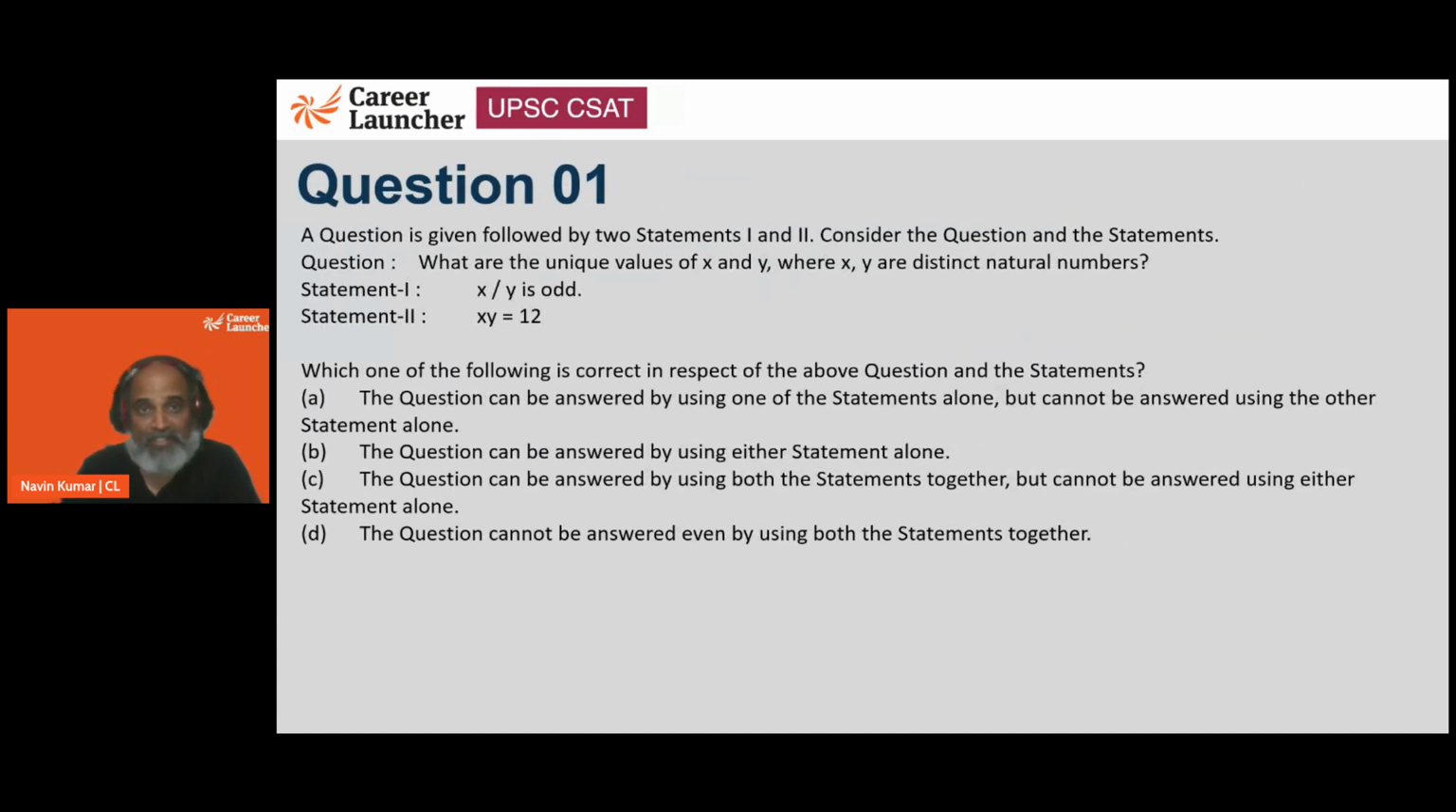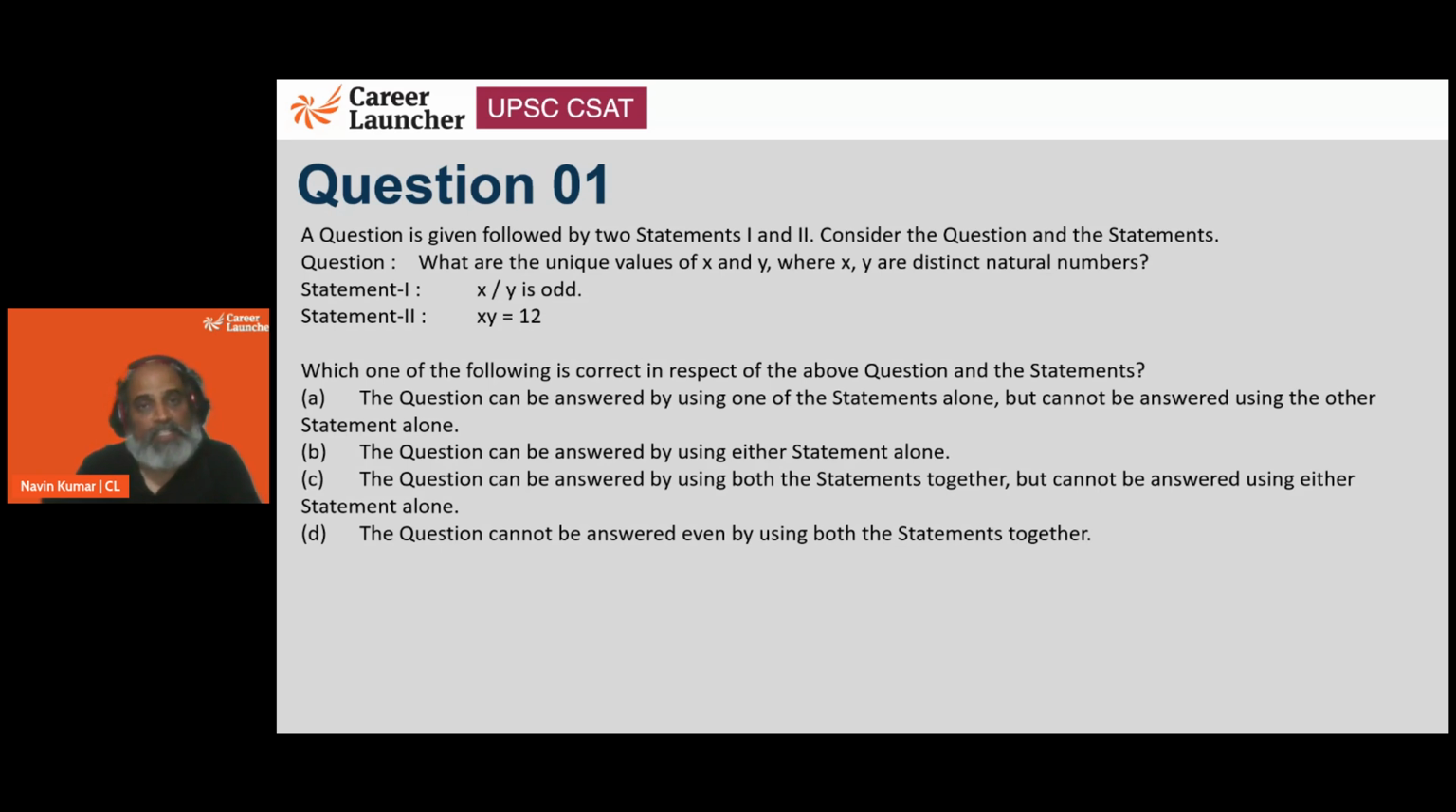The very first question is a DS question. A question is given followed by two statements, 1 and 2. Consider the question and the statements. Question says, what are the unique values of x and y, where x and y are distinct natural numbers? If I read the question, I can think of infinite possibilities, right?